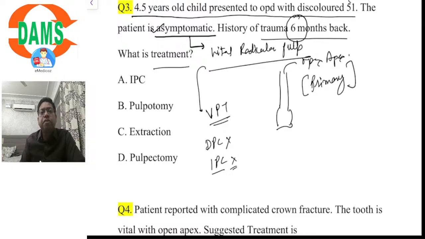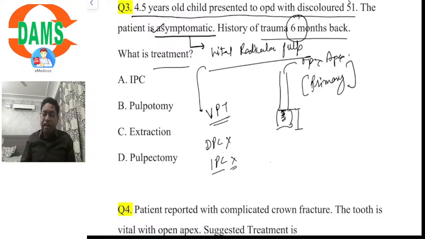Whenever the history of trauma is more than 48 to 72 hours, the inflammation of the pulp is deep seated and the majority of the coronal pulp would be involved. It is only within the time frame of 48 to a maximum of 72 hours after trauma that the pulpal inflammation is superficial. We can attempt procedures like pulp capping then.